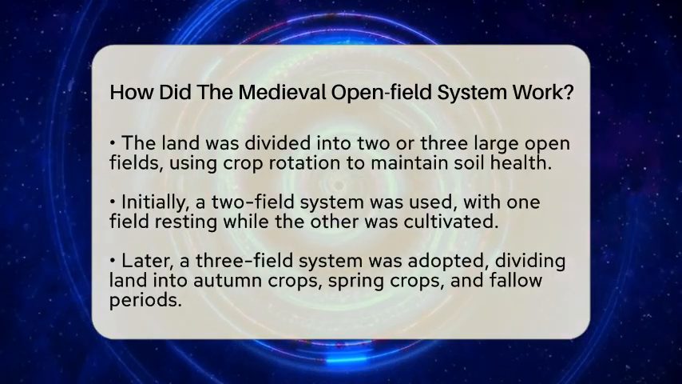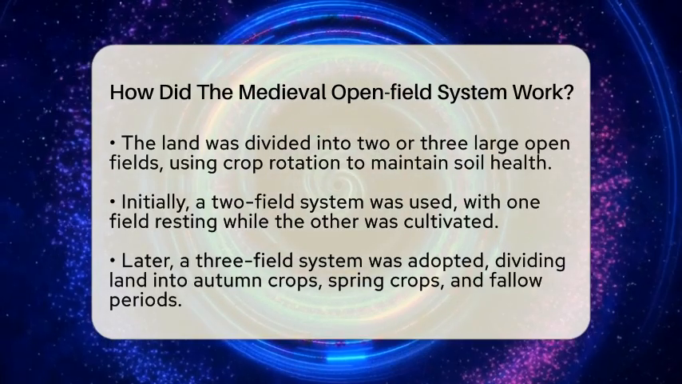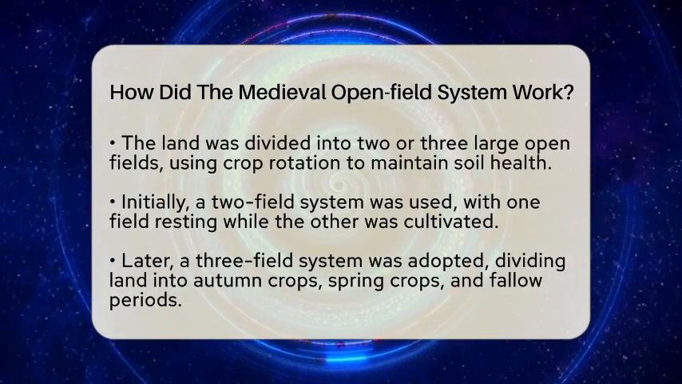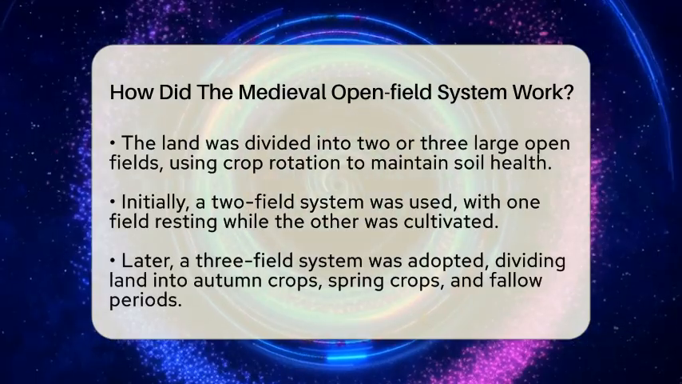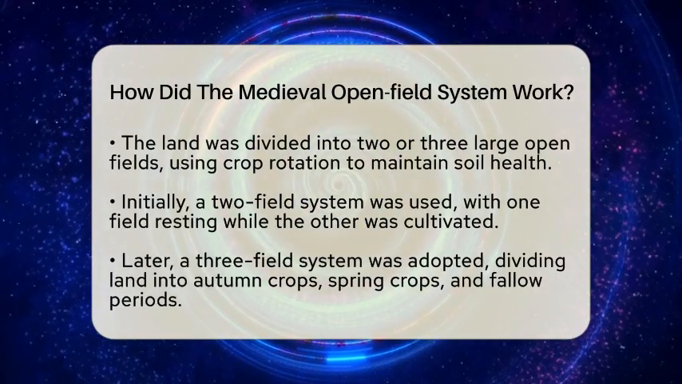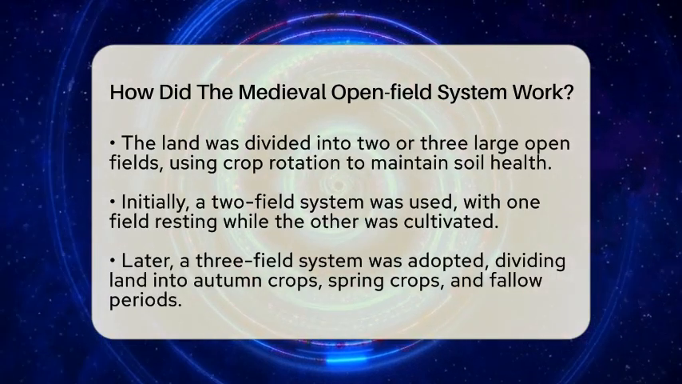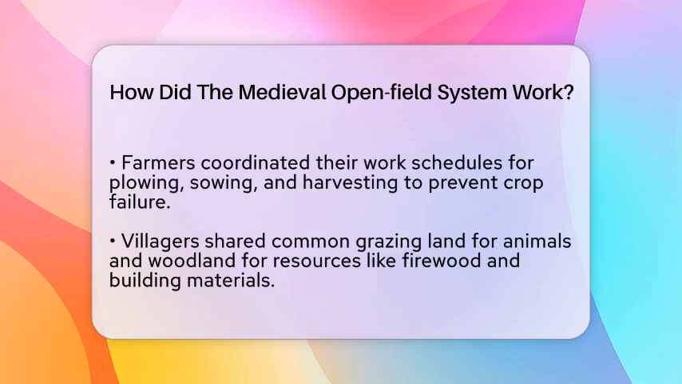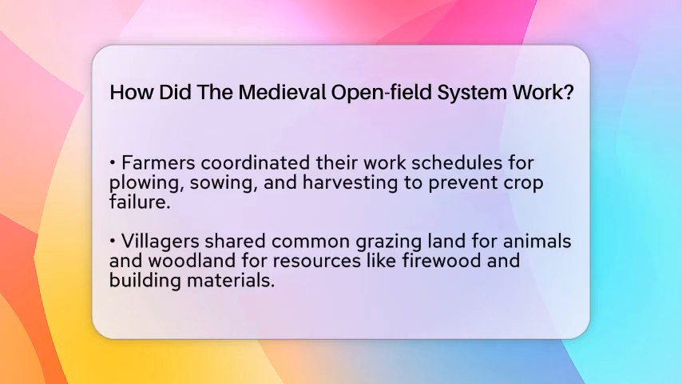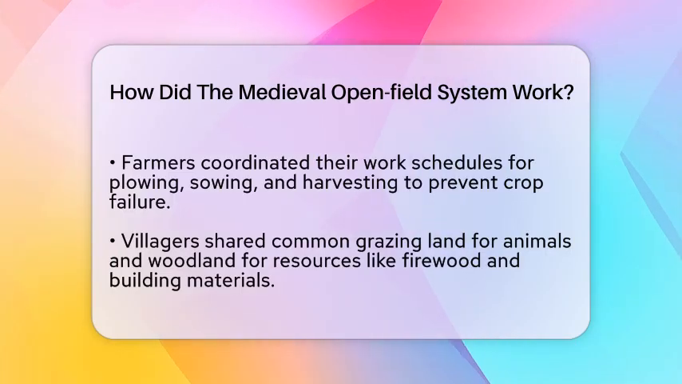Farmers worked their strips together, following shared schedules for plowing, sowing, and harvesting. This cooperation was vital because if everyone did their work at different times, the crops could fail or the land could become overused. Villagers also shared common grazing land for their animals and woodland for firewood and building materials.